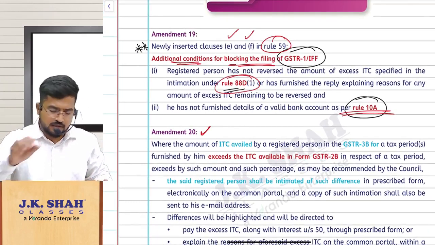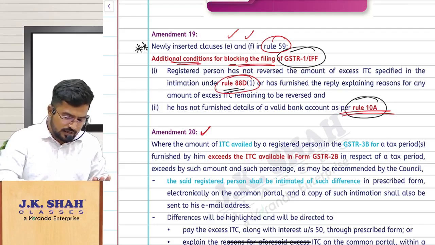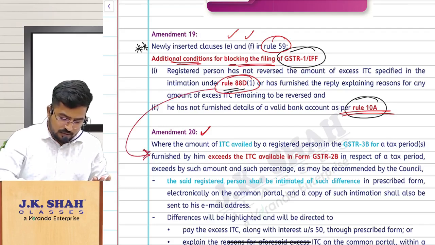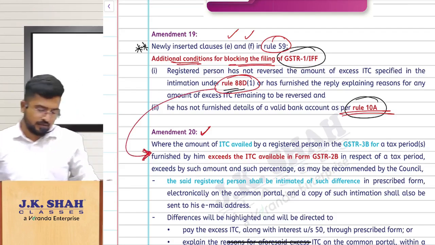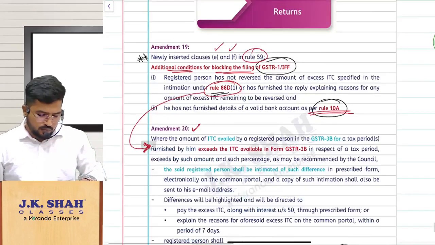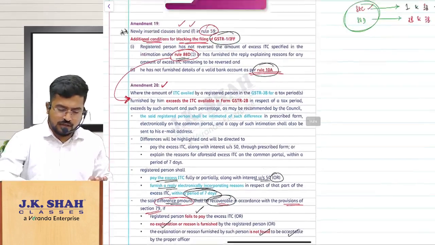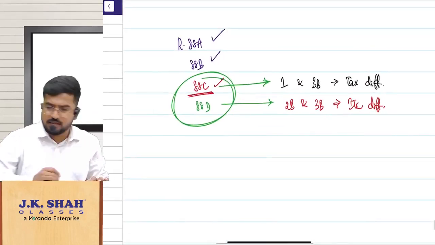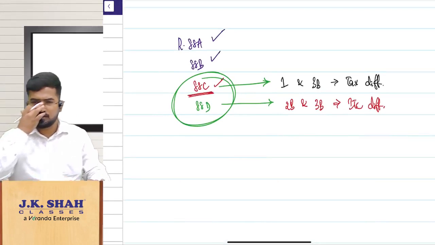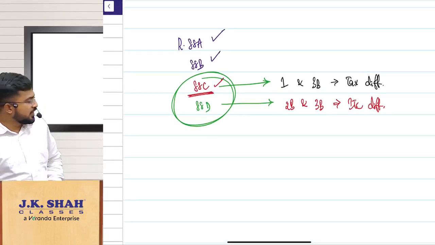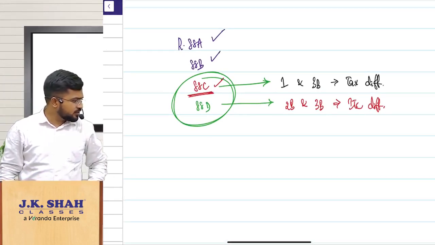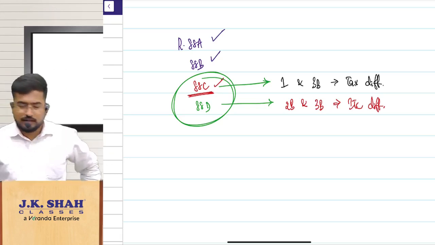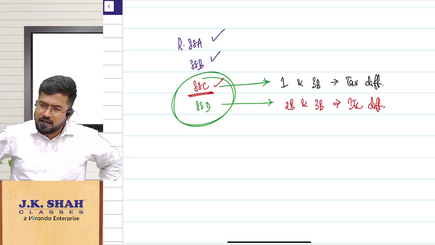If you remember, this rule 88D, only here we are going to discuss in amendment number 20. Sir, what is this all about? Now, in your returns chapter, you would have seen rule 88C. Please check whether there is rule 88C in your J.K. Shah textbook. What is rule 88C? First, rule 88A, B, C, D.